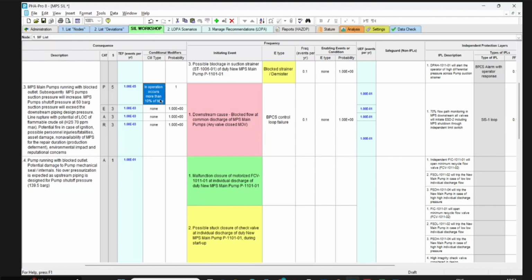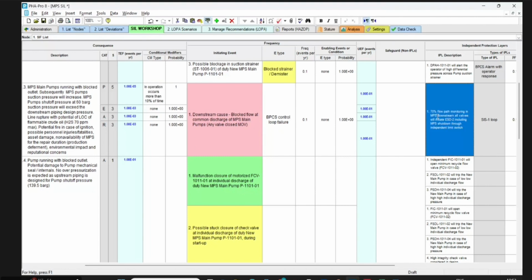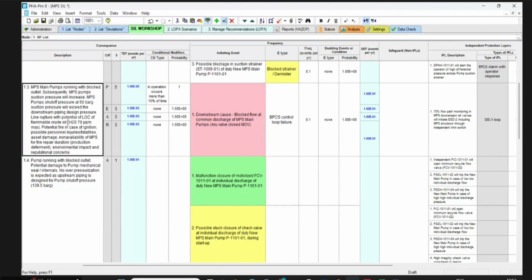Okay, what is the H2S level? What is the H2S level? They have written in the description 70 ppm H2S. No. This is flow. 70% of flow path. No. In the description, LOPC flammable oil with 70 ppm H2S. Oh, 70 ppm will not kill people. 70 ppm will not kill people.